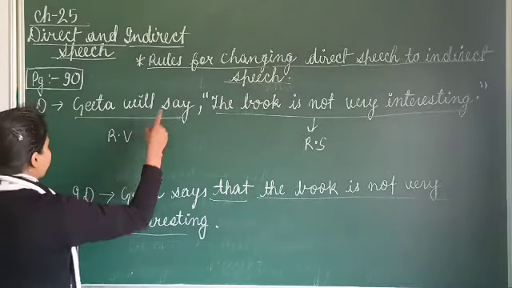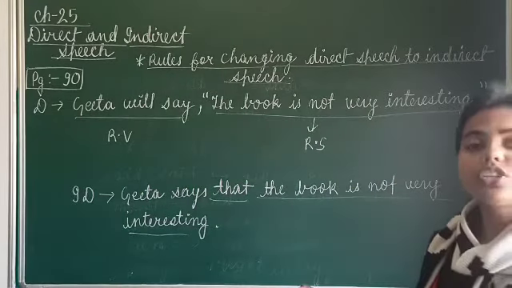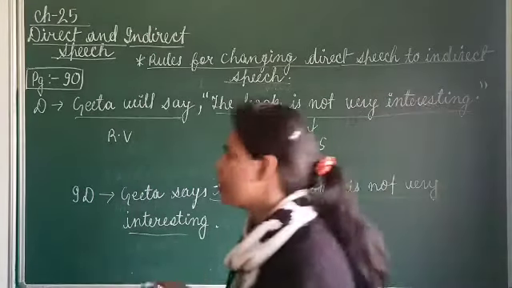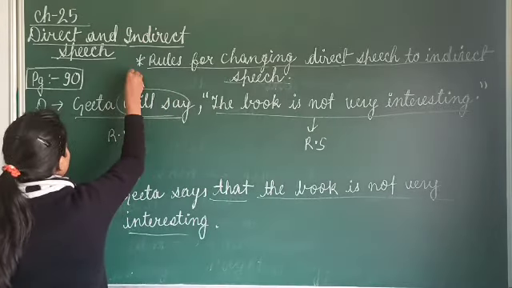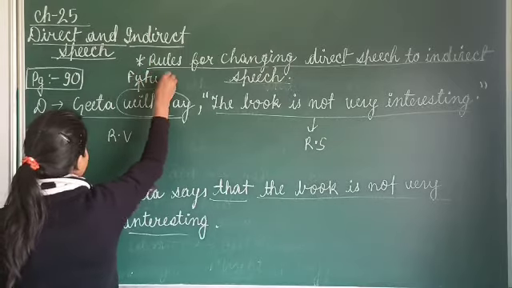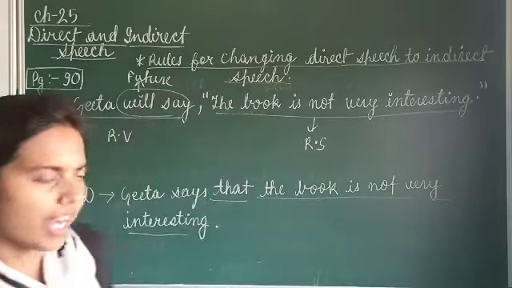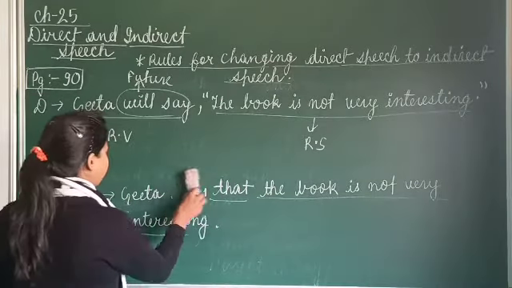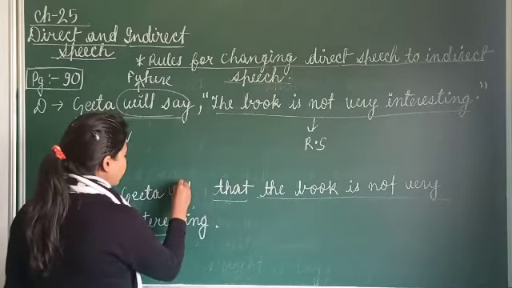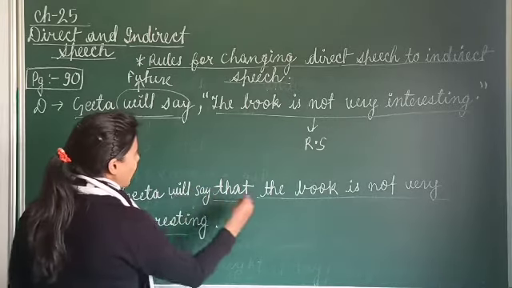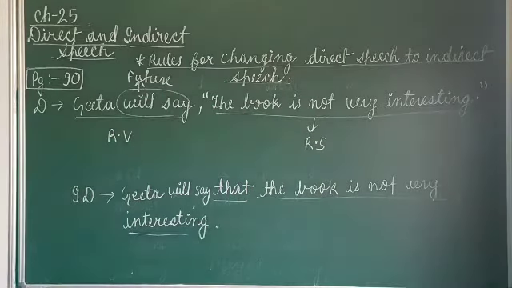Will say means Geeta has not said it, she will say, means this will happen in future. तो अब ये क्या है यहाँ पे future. I told you if reporting verb is in present or in future this part will not change. Here only we have to change. Geeta will say that the book is not very interesting. Clear? Rule number 1 is clear to you?